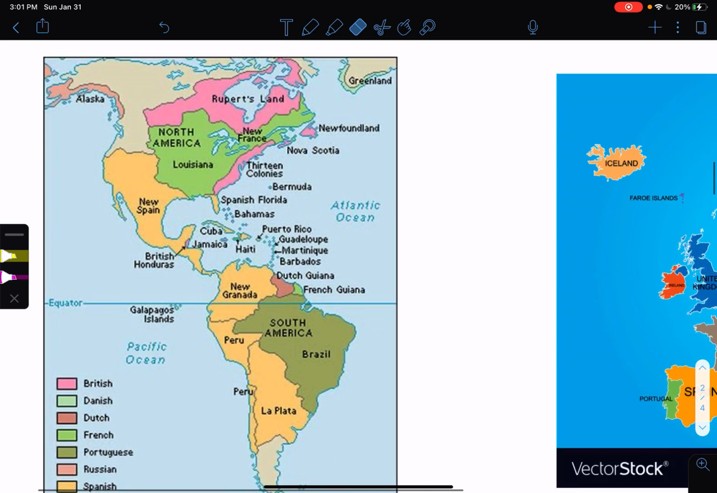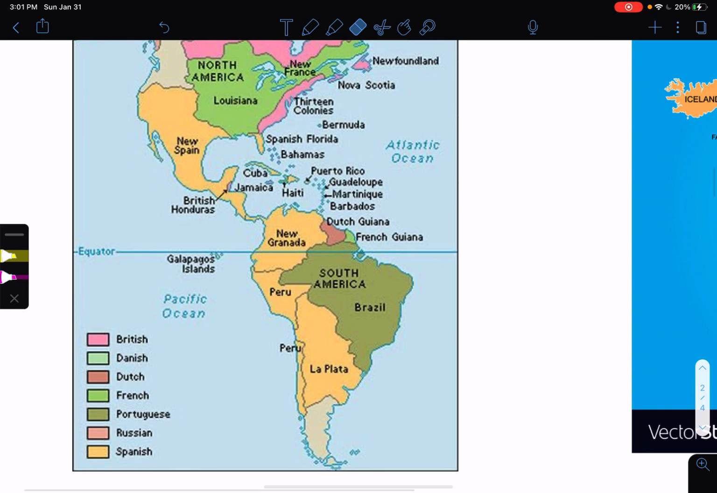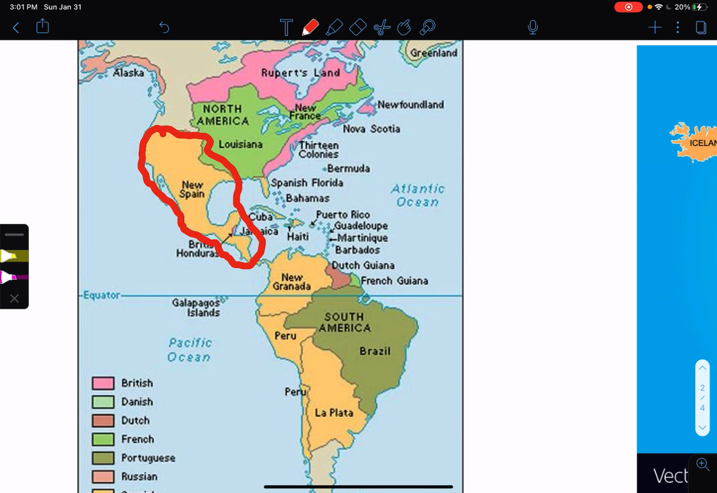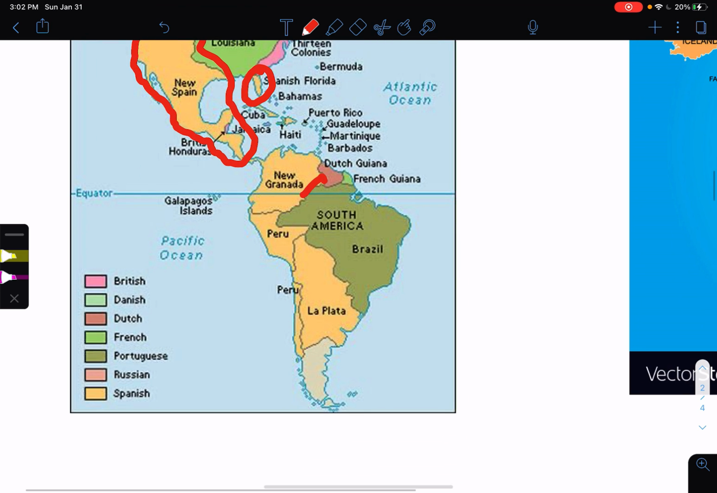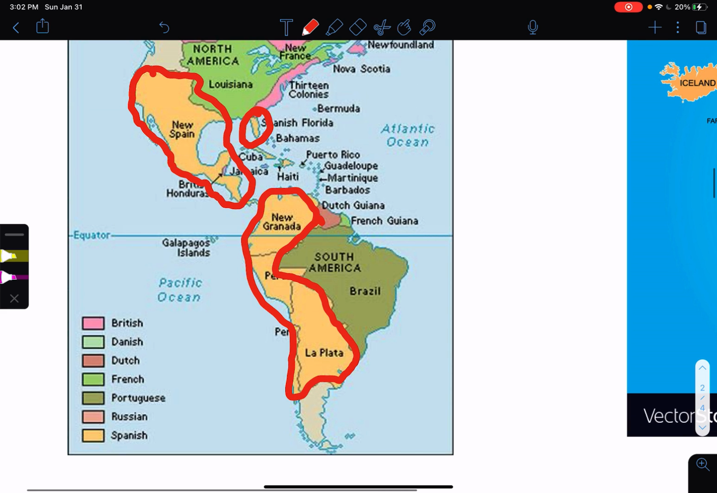If you look at this here, you will see that Spain takes over what is modern day Mexico and Central America, even parts of what becomes the United States. Obviously, they also take over Florida, and they take over all of this. This is the Spanish Empire, and as a result of this conquest, they become incredibly powerful.